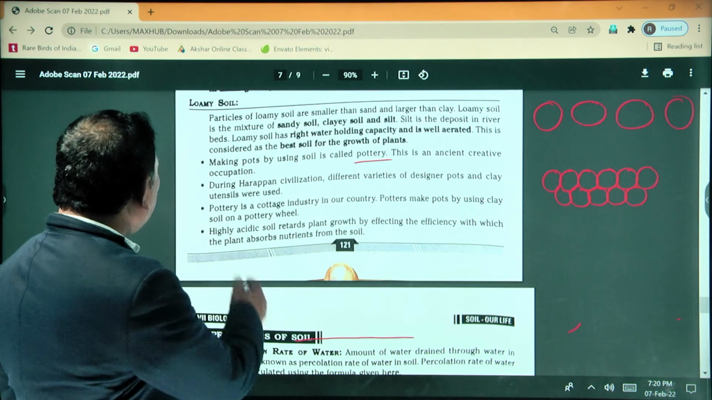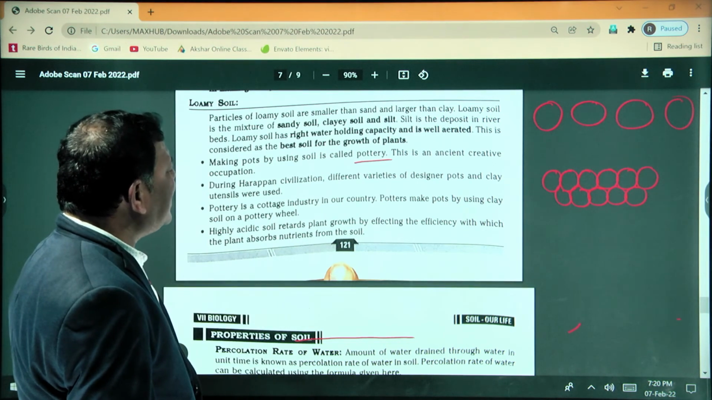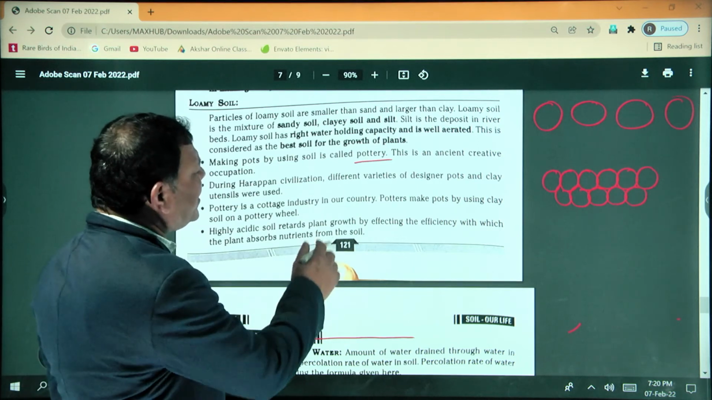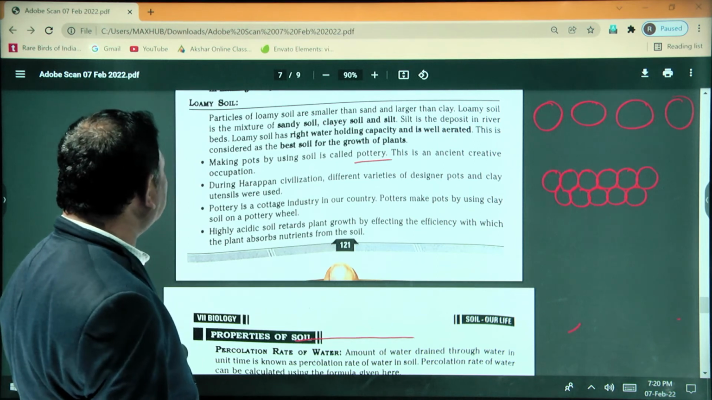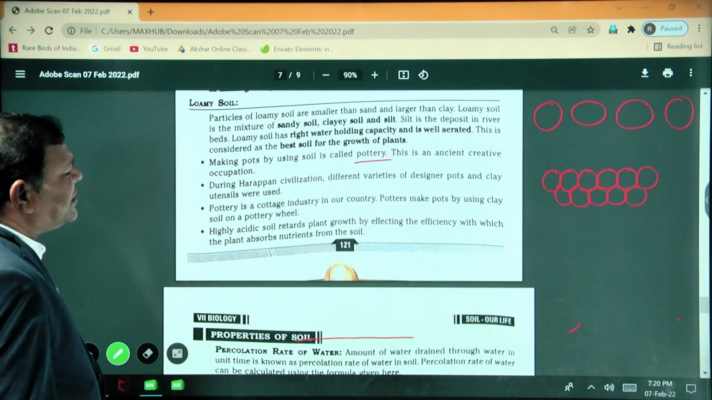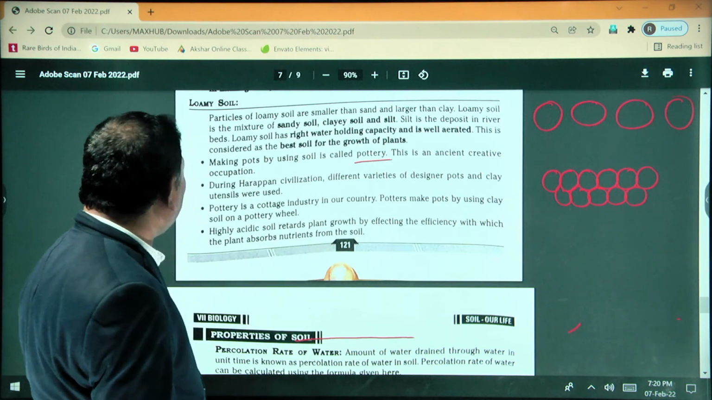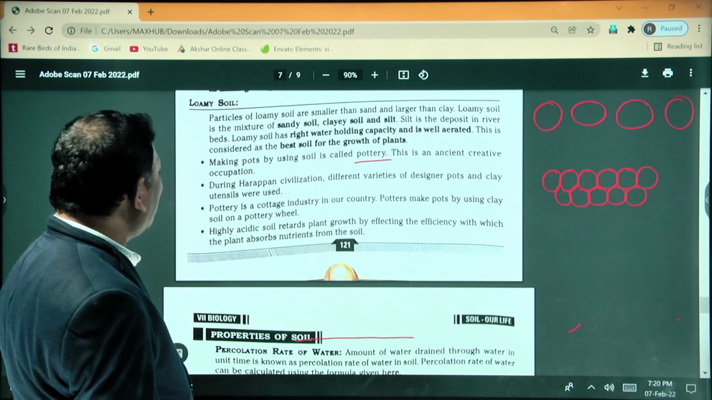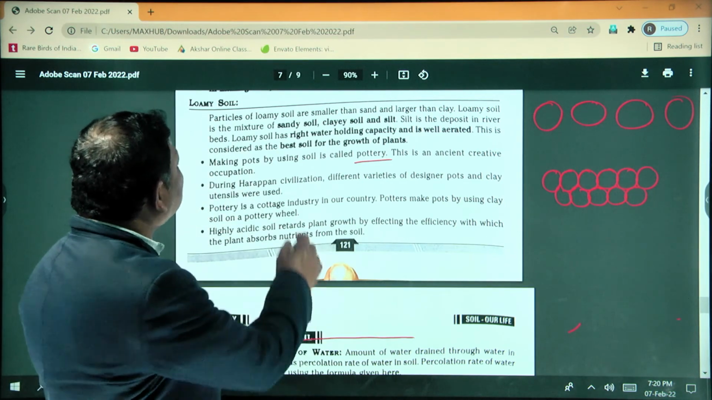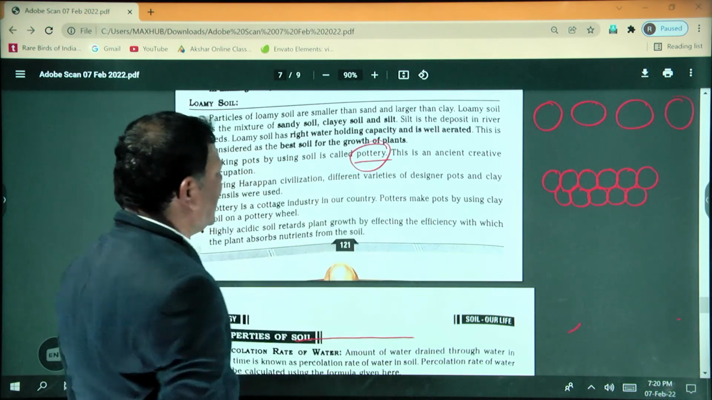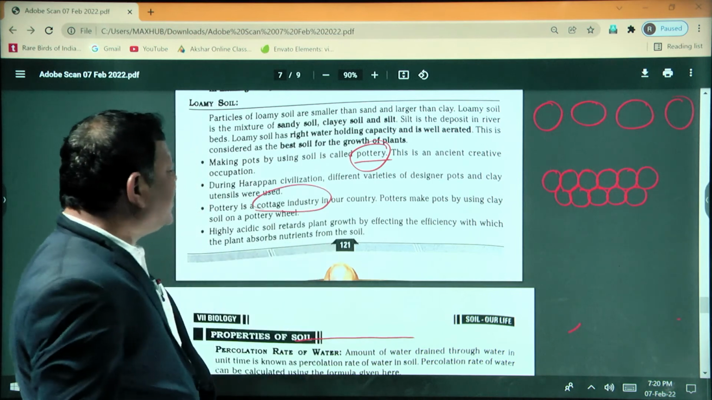Okay. You already know very well, from the Harappa and Mohenjo-daro civilizations onwards, different varieties of designer pots and clay utensils were used. Pottery is a cottage industry in our country. Potters make pots by using clay soil on the pottery wheel. So making pots by using soil is called pottery. This pottery is a cottage industry.